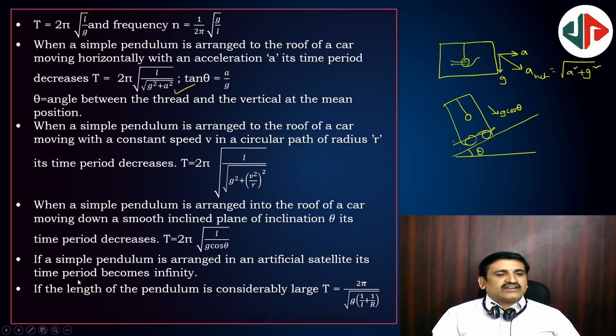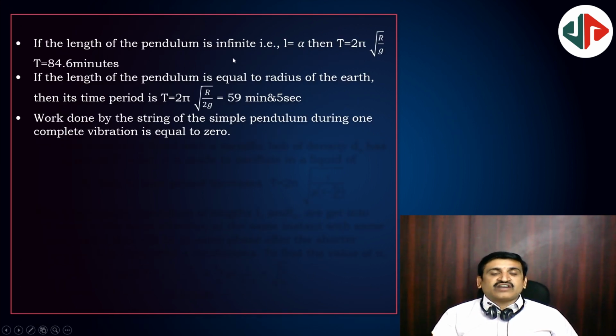Okay. And if a simple pendulum is arranged in an artificial satellite, the effective g value is 0, obviously the time period will be infinity, frequency will be 0. If the length of the pendulum is considered to be very large, then T equal to 2 pi root of 1 by g of 1 by L plus 1 by R, and that is equal to 2 pi root R by g also will come. If the length of the pendulum is infinite, then the time period is 84.6 minutes. And if the length of the pendulum is equal to the radius of the earth, then 59 minutes 5 seconds will come. T equal to 2 pi root R by 2g will come.